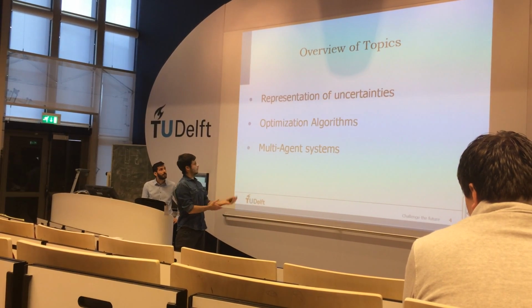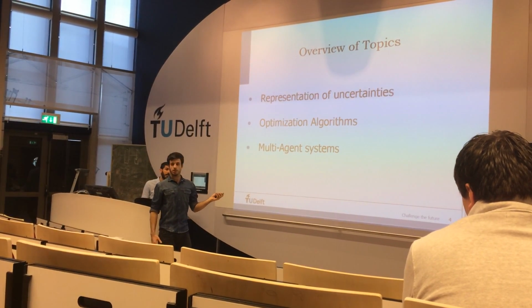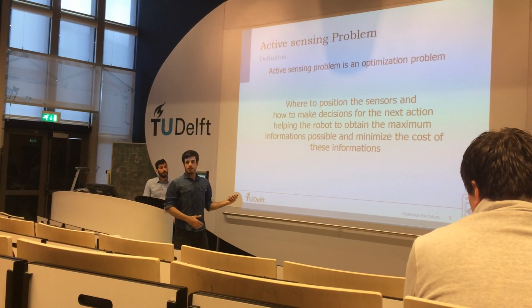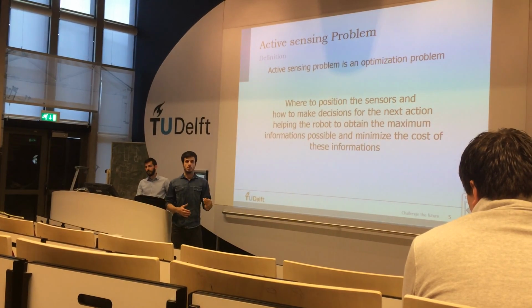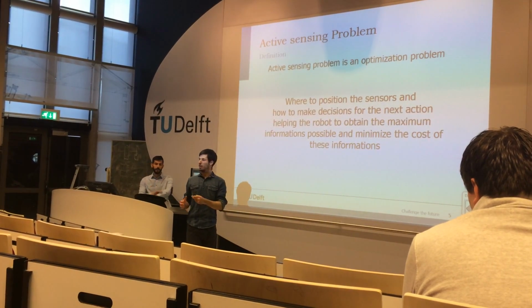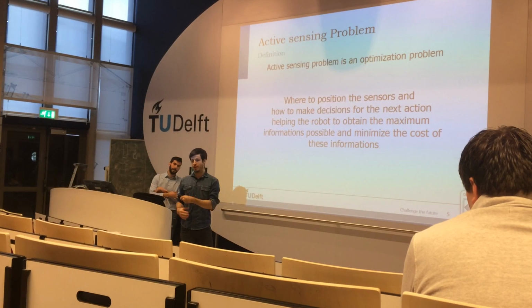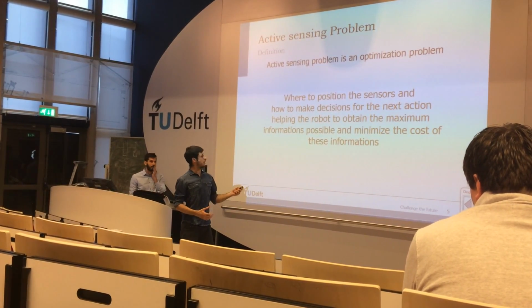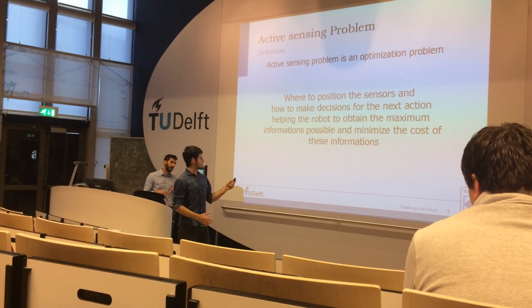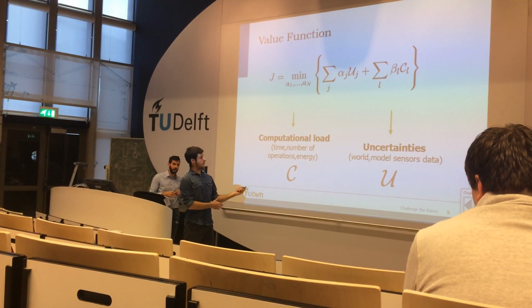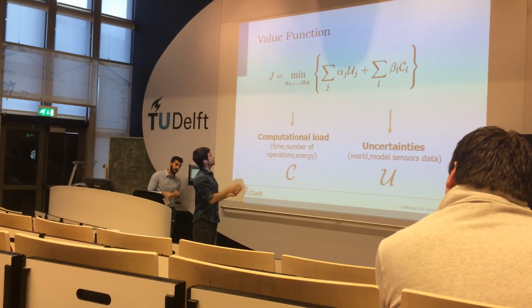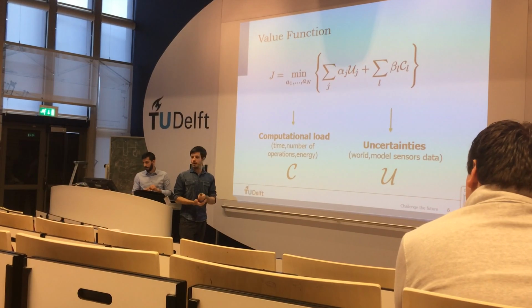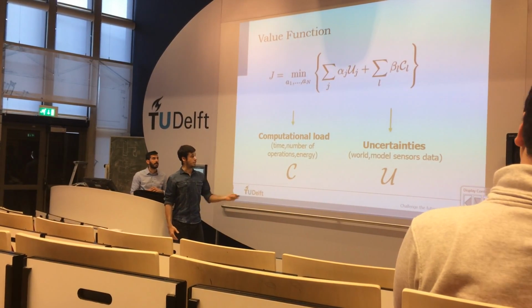In our presentation, we focus on uncertainties, optimization algorithms for active sensing, and multi-agent systems. Active sensing becomes an optimization problem that focuses on where to position the sensor in our robot and how to maximize our information while minimizing the cost, and to make this information useful. In the mathematical world, we can end up with a value function that is a weighted sum of computational load, which can be time, energy, or number of operations, and uncertainty.